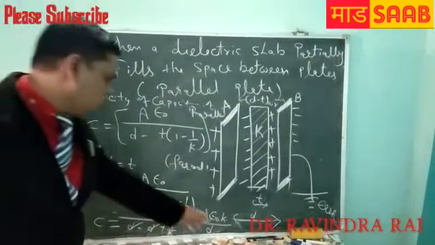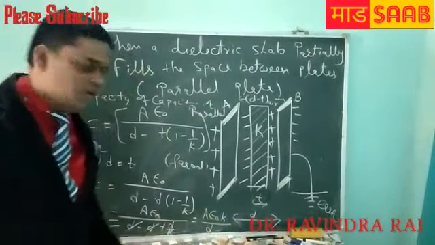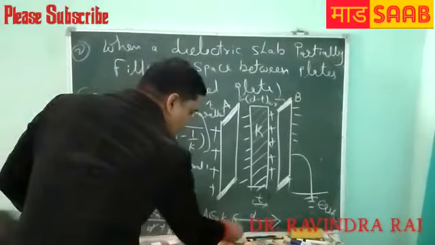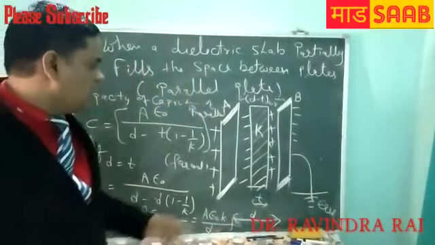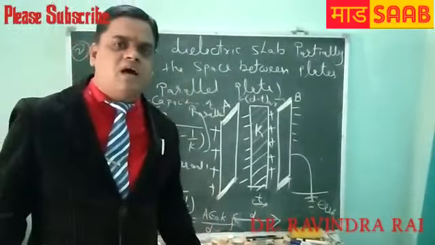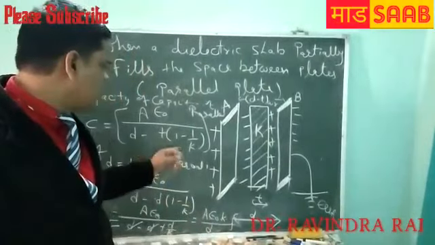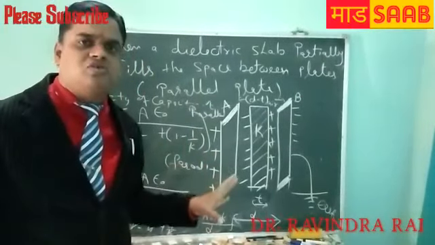C equals A epsilon naught K upon D, and the unit is farad. Very simple, but in maximum competitive exams, using this formula we can solve more questions easily.